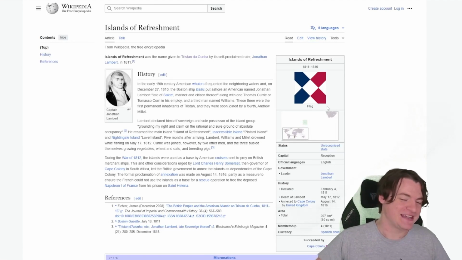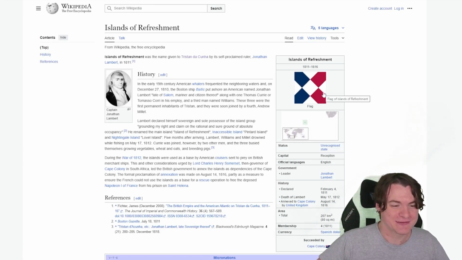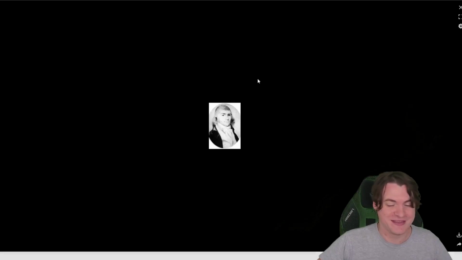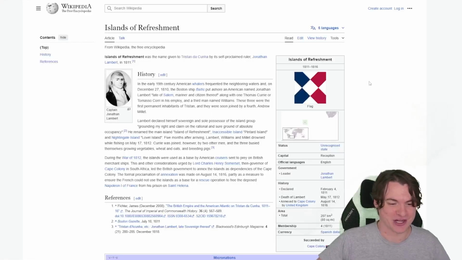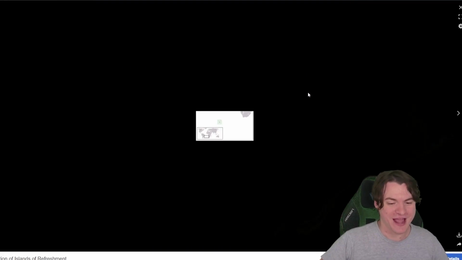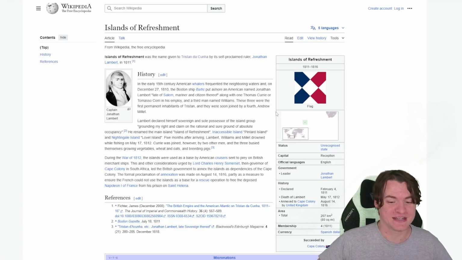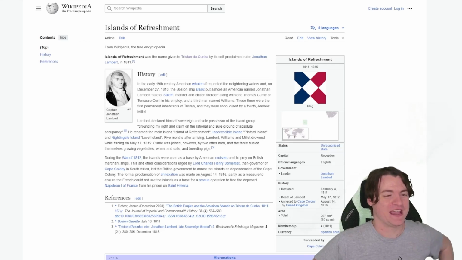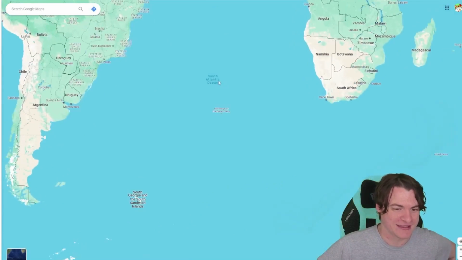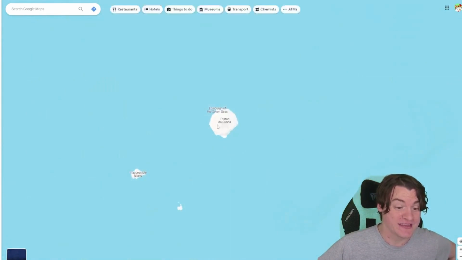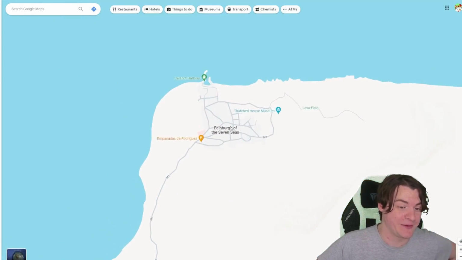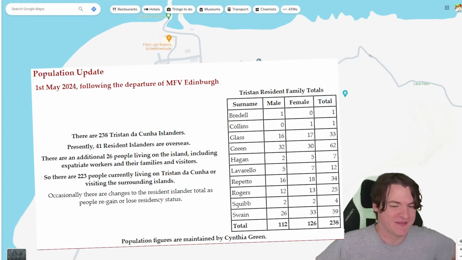Another case could be given in the Islands of Refreshment. This was a sovereign country made by this fella right here. He's got a lovely picture. It has its own flag, and it has some territory in St. Christian de... Basically, it existed as a country, right? And they were sovereign until they decided not to be, and it's a whole big problem. They were annexed, etc. However, if you were to look at St. Christian de Cunha, you can see that there is, in fact, one little settlement of about a couple hundred people. They have a bar.